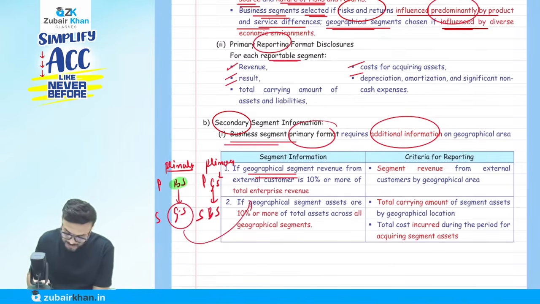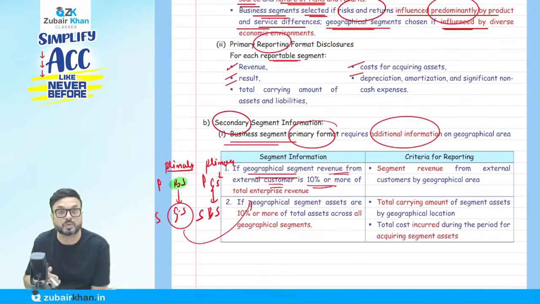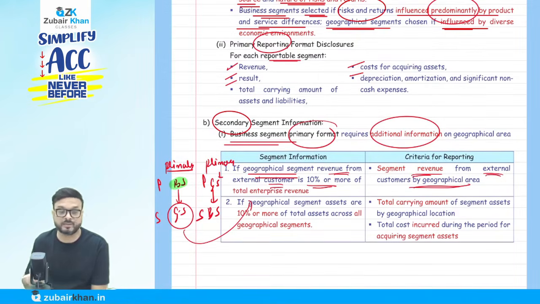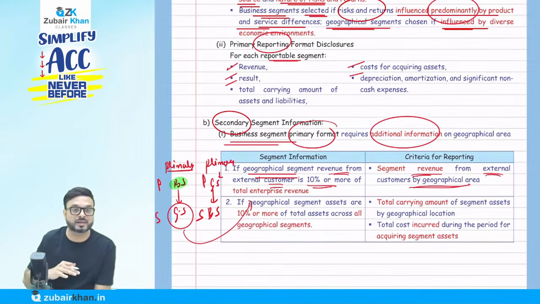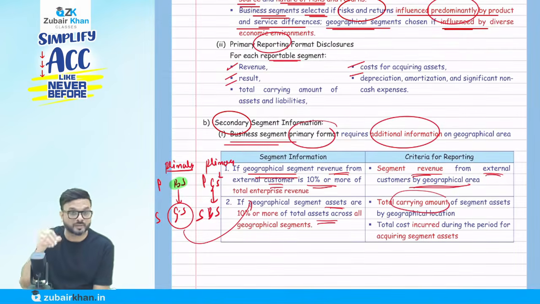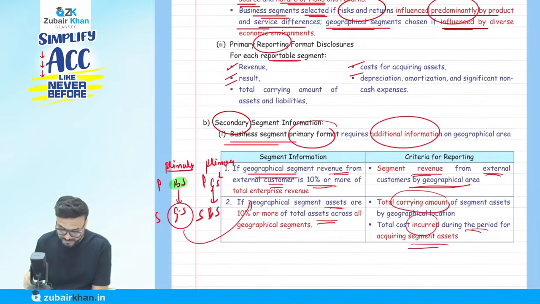So what they say is, if the geographical segment revenue from external customers is 10% or more of the total enterprise revenue, we have to disclose the segment revenue from external customers geographically. It is a secondary requirement. Then if geographical segment assets are 10% or more of the total assets of all the geographical segments, we have to disclose the total carrying amount of the segment assets location-wise, and the total cost incurred during the period for acquiring the segment assets.